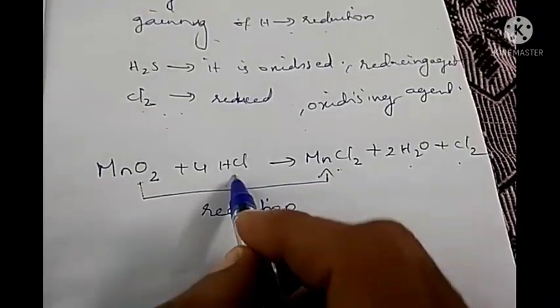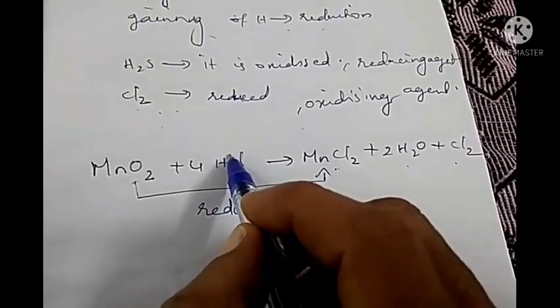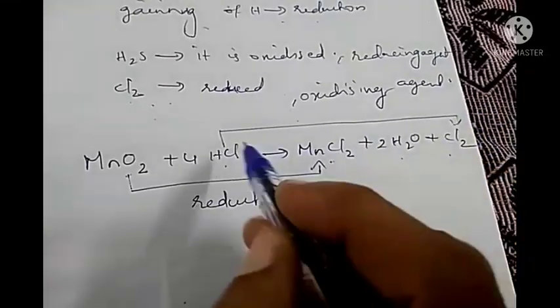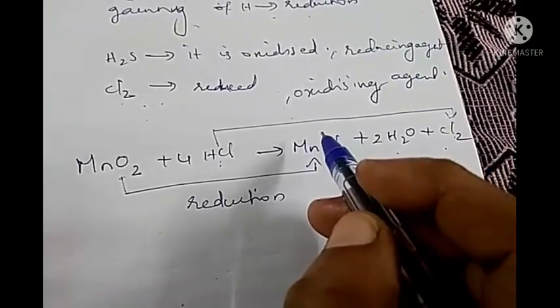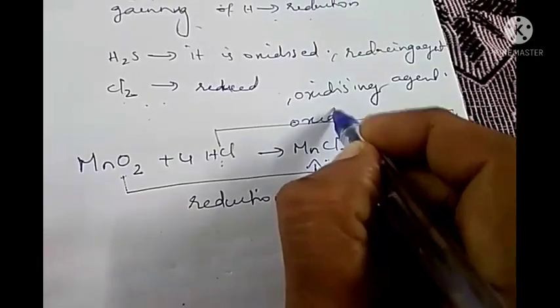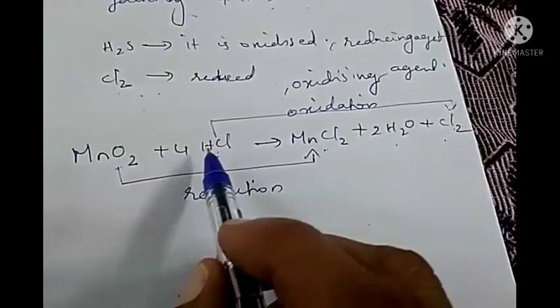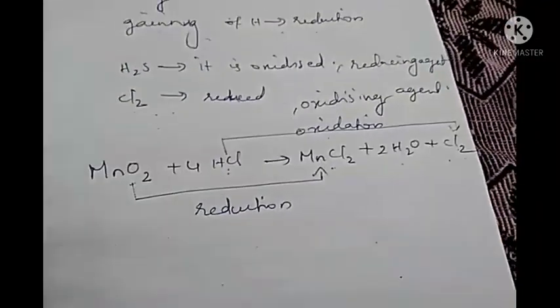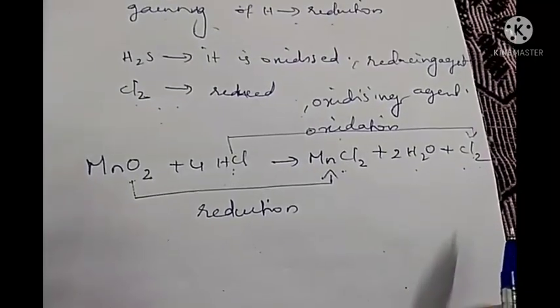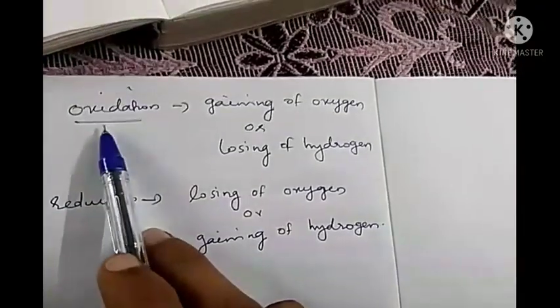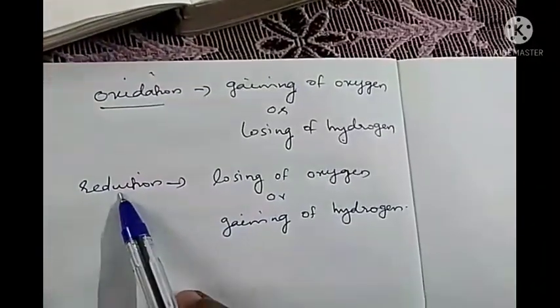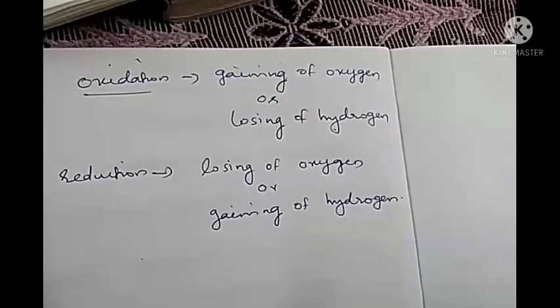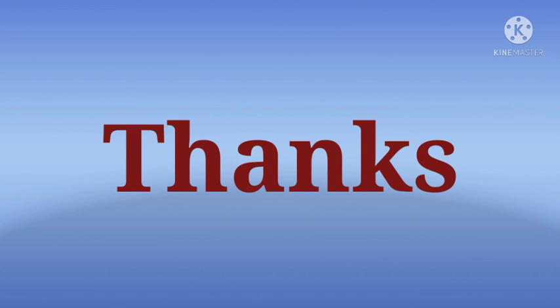Now this HCl is losing hydrogen and changing into chlorine. So losing of hydrogen can be called oxidation. So HCl to chlorine, that change can be called oxidation because it involves the losing of hydrogen. So oxidation can be defined as gaining of oxygen or losing of hydrogen, and reduction can be defined as losing of oxygen or gaining of hydrogen. Don't be confused with oxidation and reduction. Study it clearly, okay?